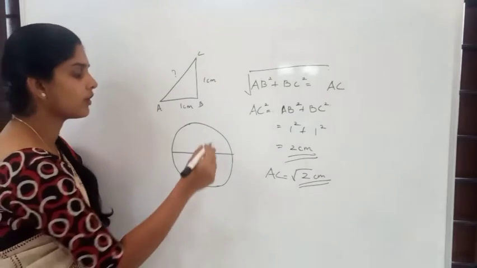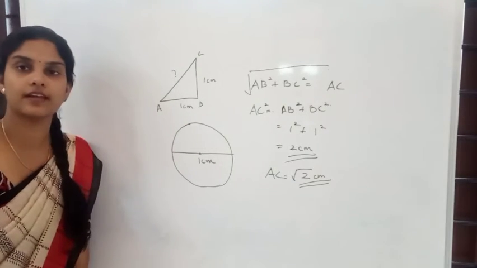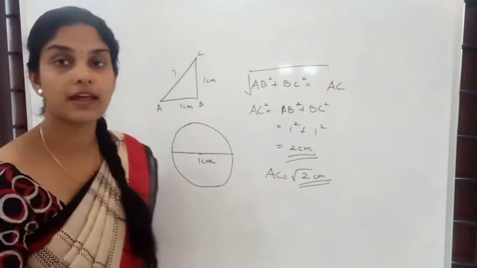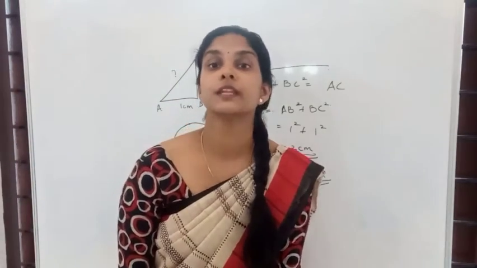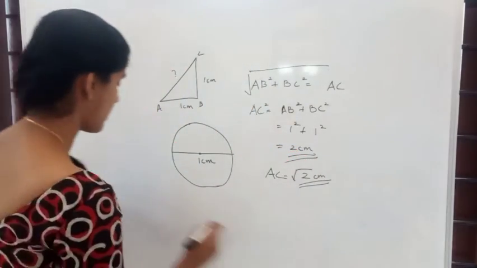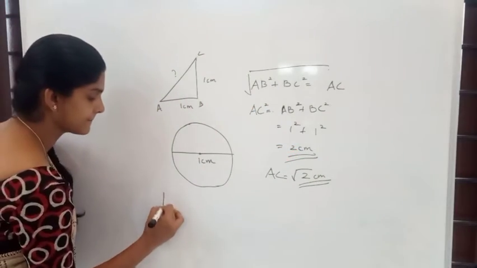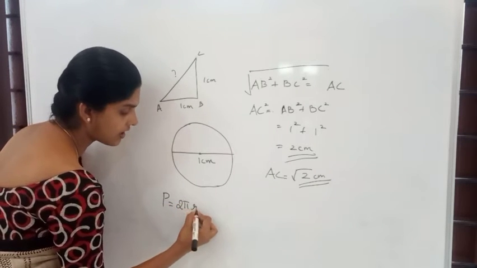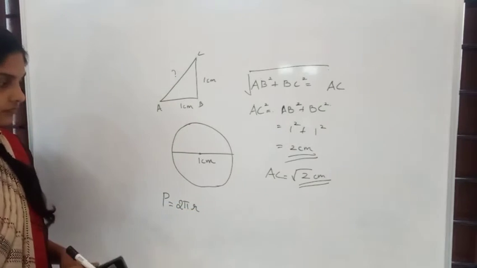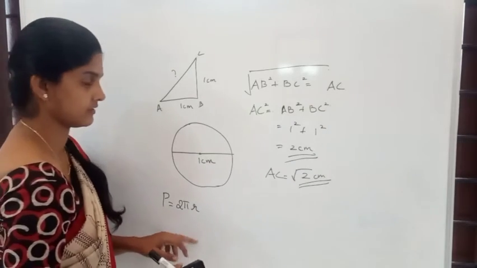Now, what will the perimeter of the circle be? What is the formula for finding the perimeter of a circle? The perimeter of a circle is given by the formula what? 2 pi r. So, we shall write P for perimeter is equal to 2 pi r, where r is the radius of the circle.